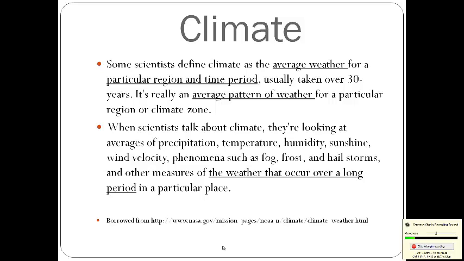Now, when scientists talk about climate, they're looking at the average precipitation, that's rainfall or snow, the temperature, the humidity, the amount of sunshine that a place receives, the wind velocity, and certain things like fog, frost, hailstorms, thunderstorms, and other measures of the weather that occur over a long period in a particular place.